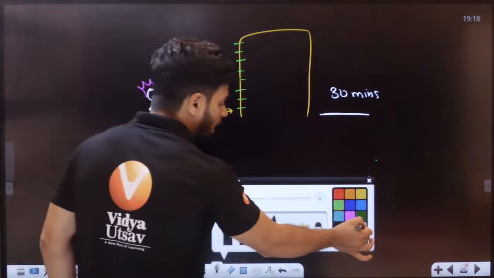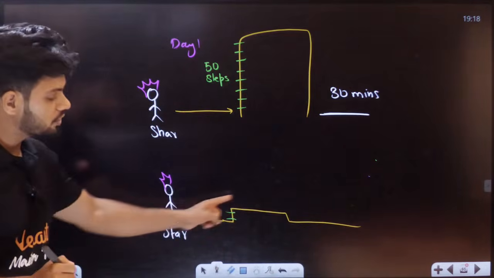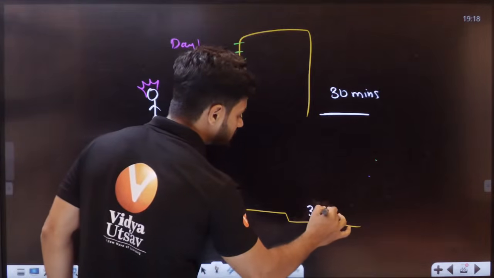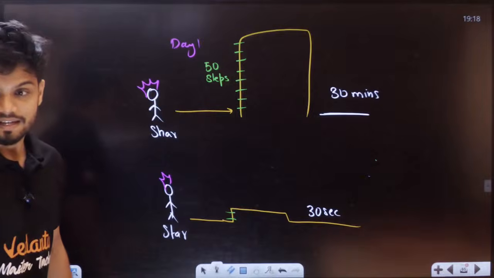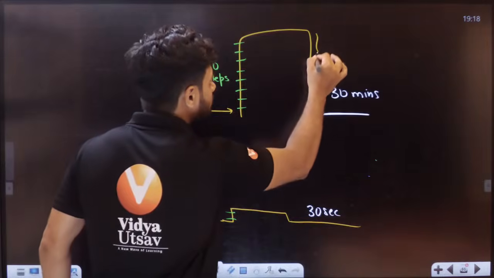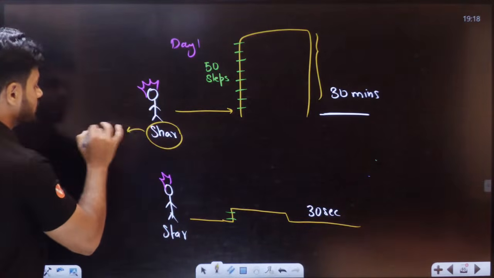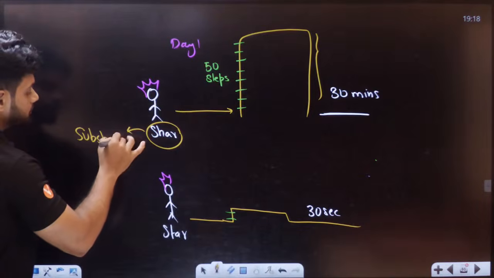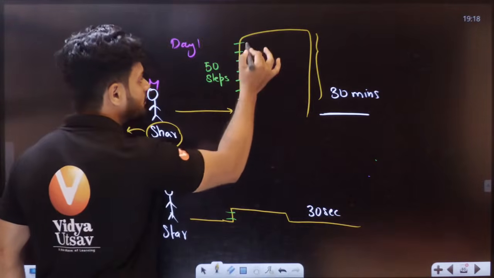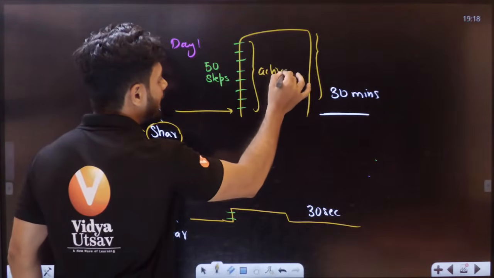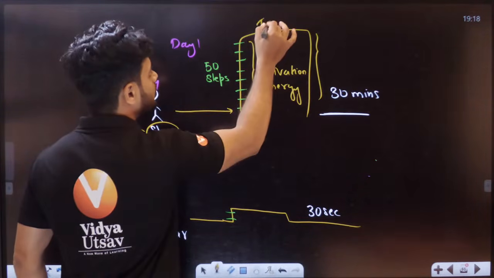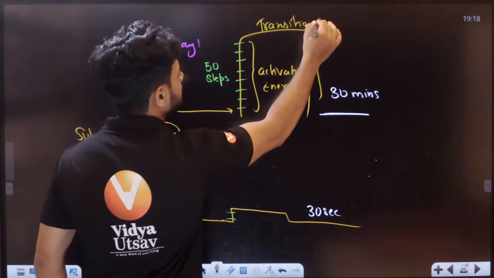Now students, tell me, how long do you think she'll take right now? She'll take, let's say, 30 seconds. Students, do you realize the difference here? This entire wall, Sharmita is the substrate here. This large gap, you see, right? This is called activation energy. And here, this is called your transition state.